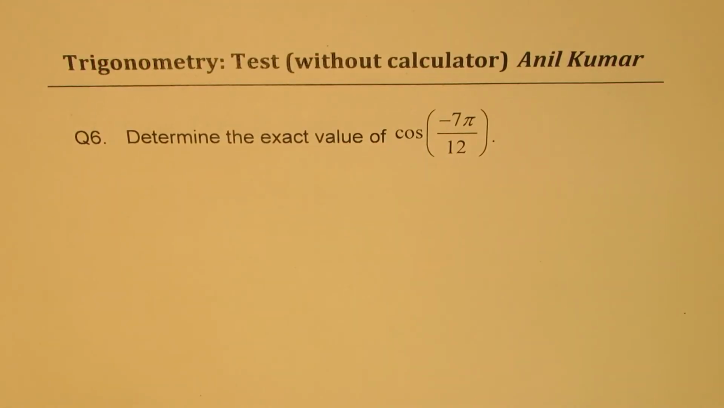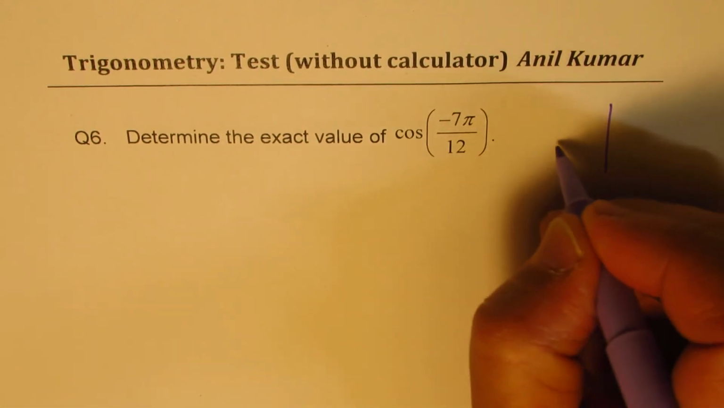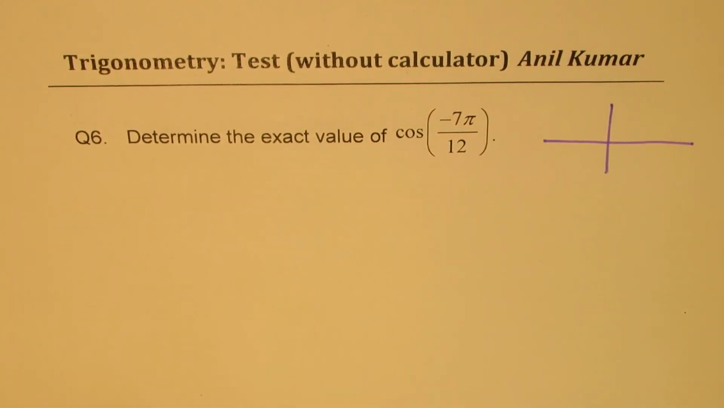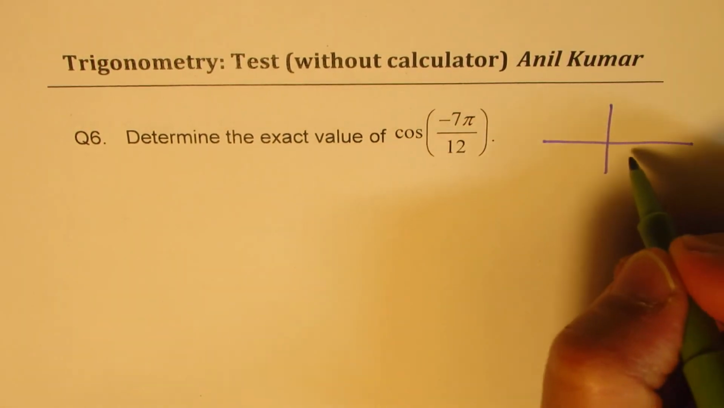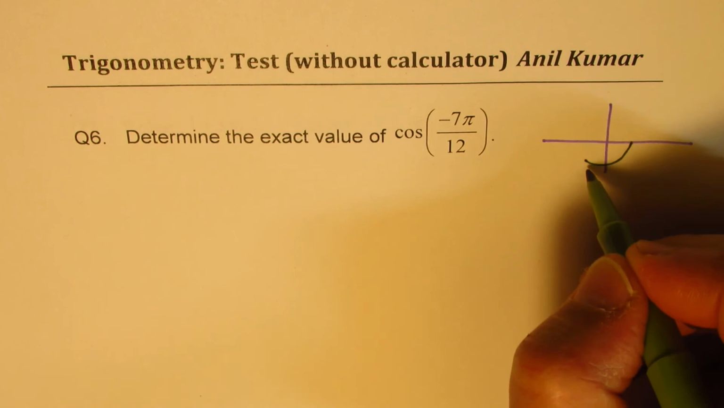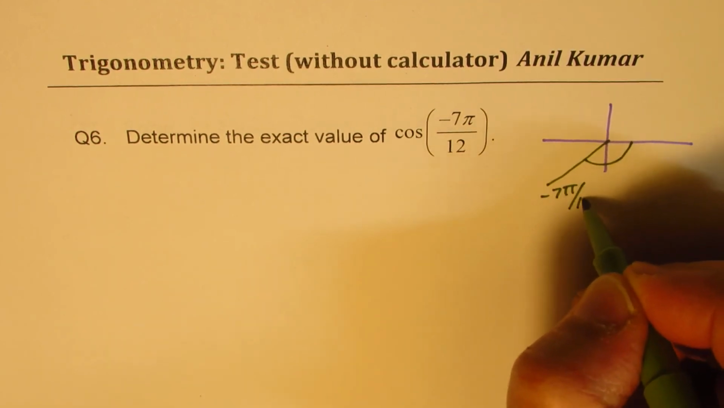Question number 6. Determine the exact value of cos of minus 7 pi by 12. Now when you do cos of minus 7 pi by 12, you could do it in different ways. One method here, which I like, is to think about it like this: minus 7 pi by 12. If you are going in this direction, you will land somewhere here. That will be your minus 7 pi by 12, correct?